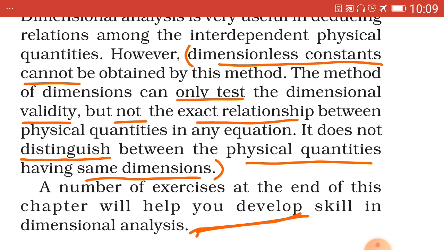method of dimensional analysis we can establish the relation between those two units, that turns out to be 1 Newton equal to 10 raised to 5 dyne. That is 1 capital N equal to 10 raised to 5 dyn, which is the symbol of dyne. If we go from CGS system to MKS system, that is 1 dyne equal to 10 raised to minus 5 Newton, because from smaller to larger unit.